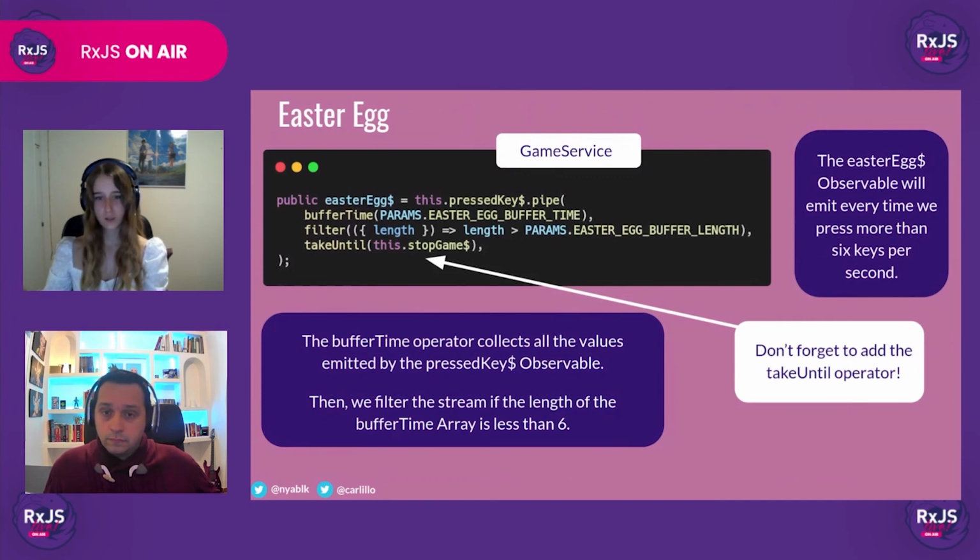The first thing we have to do is create an Easter egg observable by piping the pressed key observable that we created earlier. Then, we'll use the bufferTime operator to collect the pressed key events for 1 second. Then, we'll use the filter operator so that the Easter egg observable only emits when the length of the array is larger than 6. If it's larger than 6, it means that we've pressed more than 6 keys in 1 second, and the secret message will be displayed.